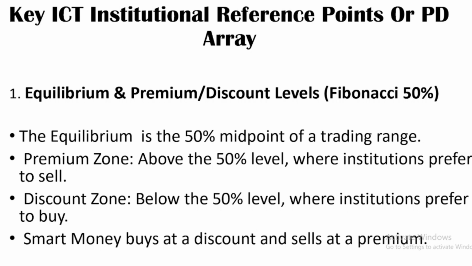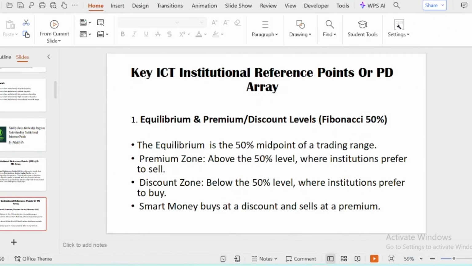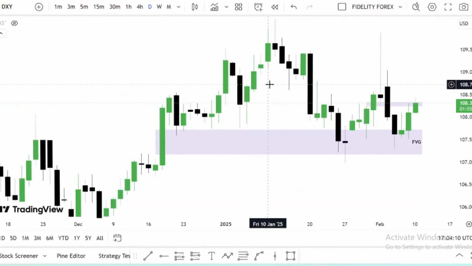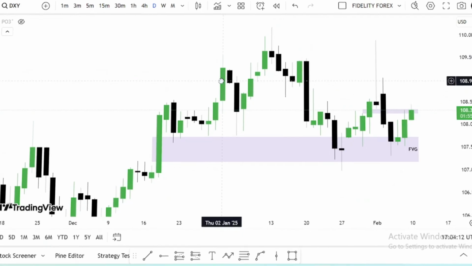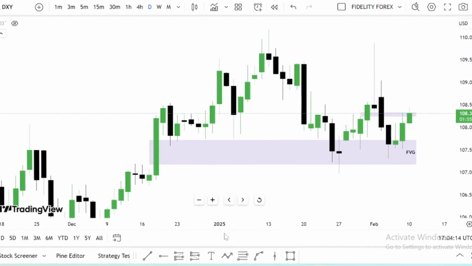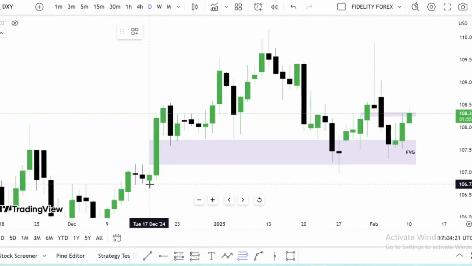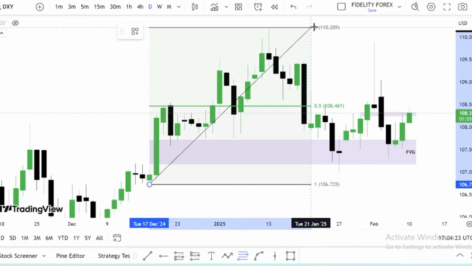I'm going to go to the chart and show you this through my TradingView. I just want to show you the Fibonacci. The way you use Fibonacci is from a swing low to a swing high.